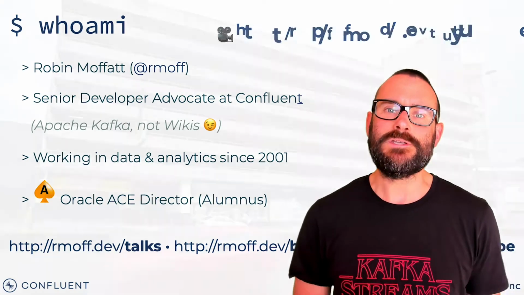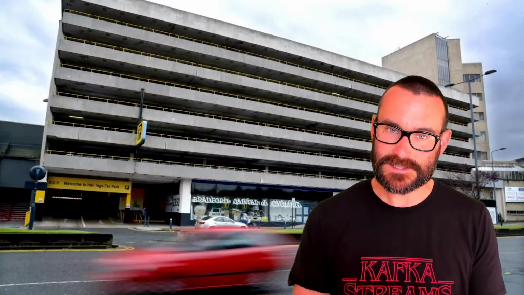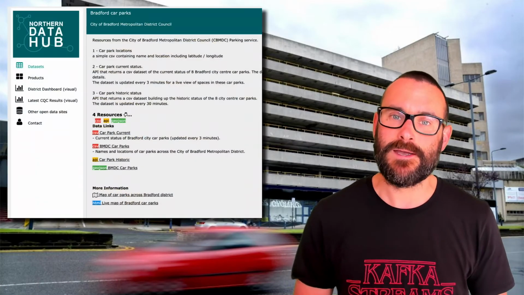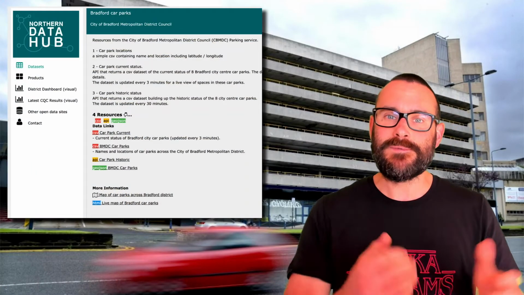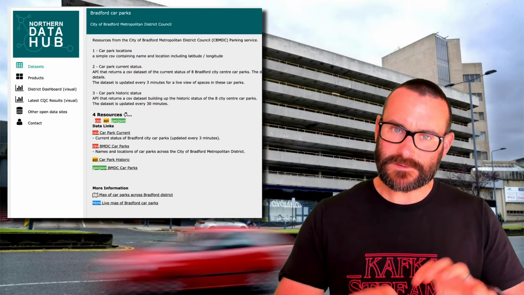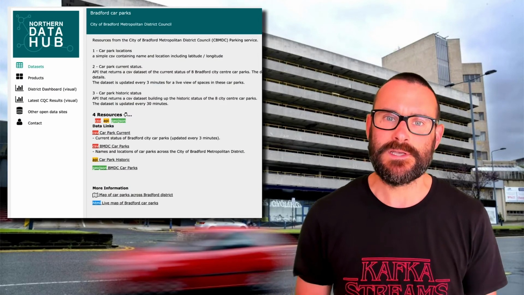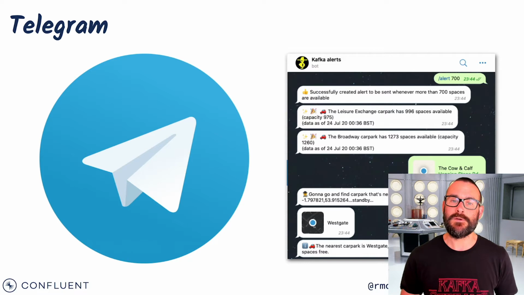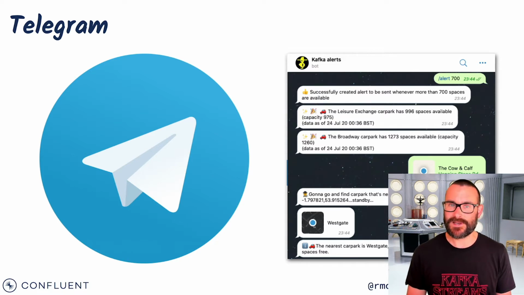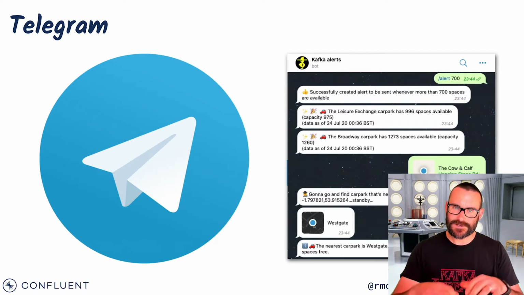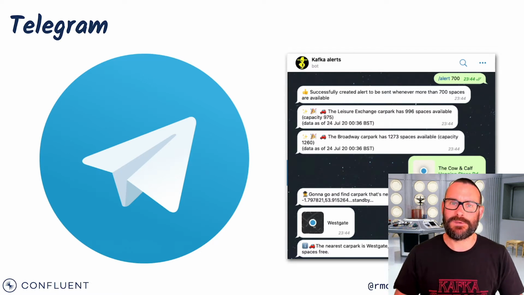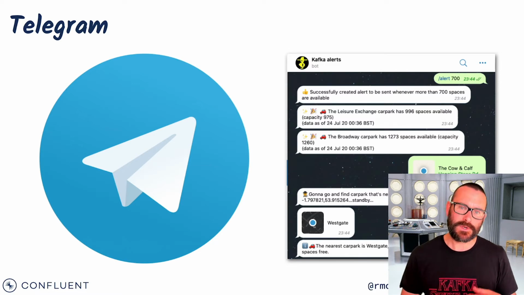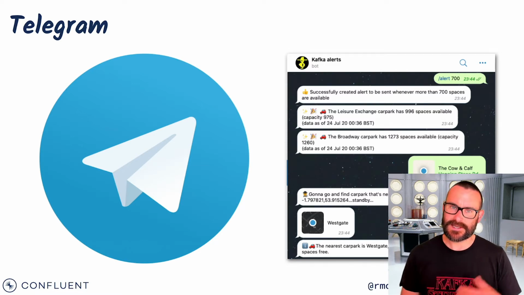So what I want to show you today is how we can build something using a simple REST API like the one that the car park happens to expose, telling us how many empty spaces are out there at the moment, and how we can build something around that using a few different tools in the toolbox. We can use something called Telegram as our platform for the interface out to the user. Telegram, if you're not familiar with it, is kind of like WhatsApp or Facebook Messenger. It's a generic messaging platform that's got all the extra bells and whistles that they always add on, but at its heart, it's a messaging platform. It's got an API, so we can write a bot that goes against it and sends the messages and can interact with us.